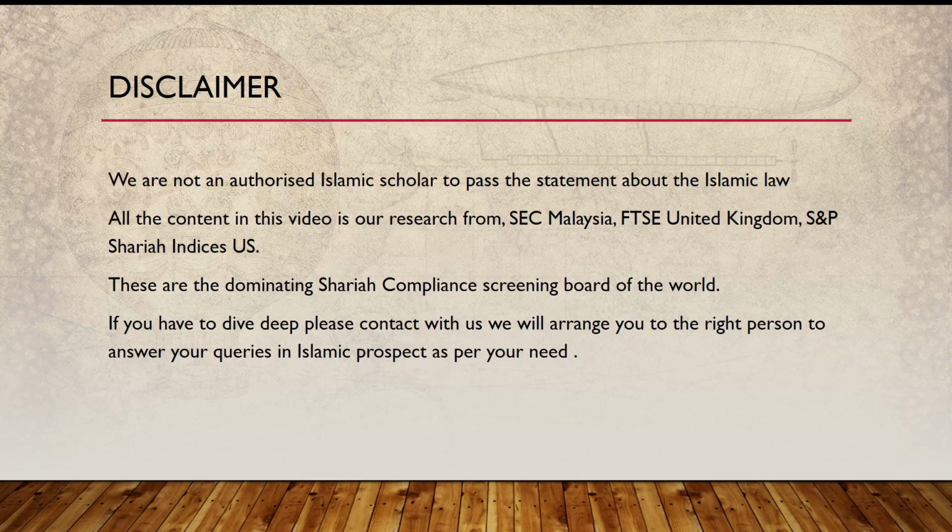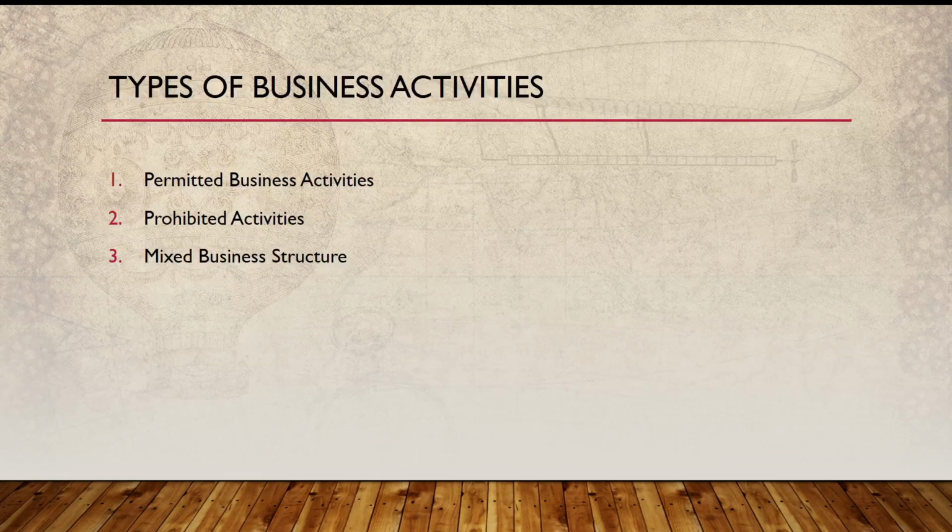Without any delay, let's jump to the core topic and understand how we can screen whether a company follows the Sharia norms or not. How can we find that? There are three kinds of business activities: permissible business activities, prohibited business activities, and a mixed business structure. The first two are crystal clear, because it is clear that one is allowed and the other is not allowed. So you know whether to invest or stop from investing in those companies.